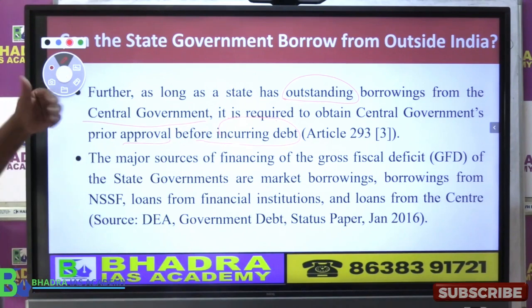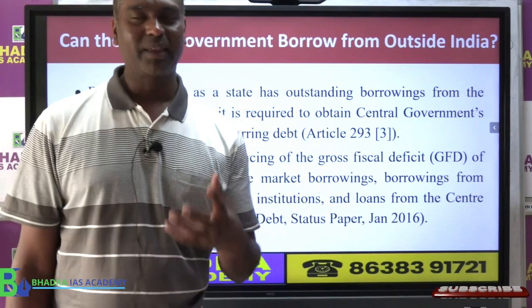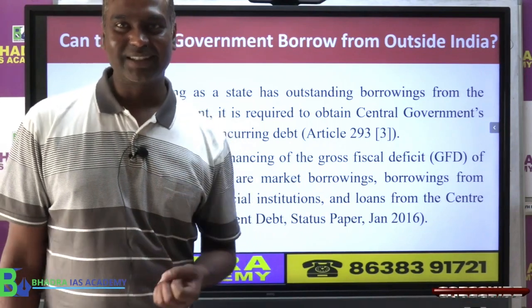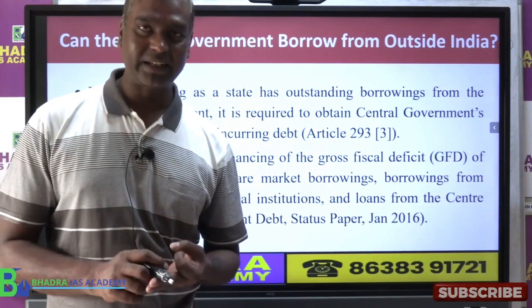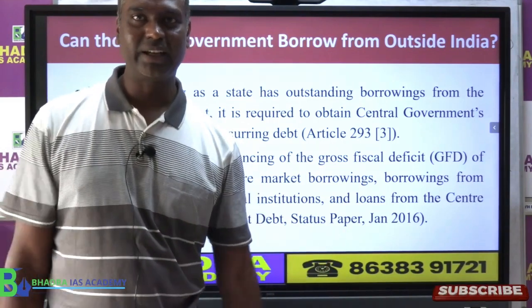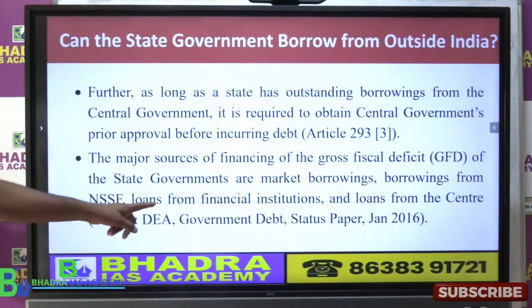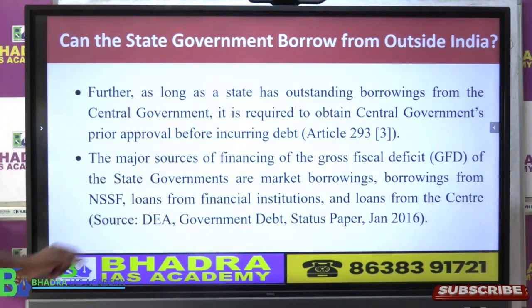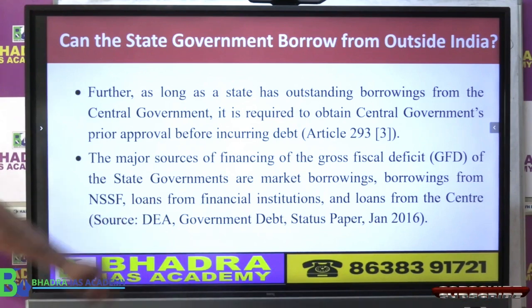So the state government ka, therefore this fiscal deficit ka, what are the sources? They can borrow from center, they can borrow from what we can say market. Okay, so they can borrow from the market by issuing what we can say state development loan, right? That is how they can borrow from financial institution, etc. Okay, this is the official information given by the what we can say Department of Economic Affairs.